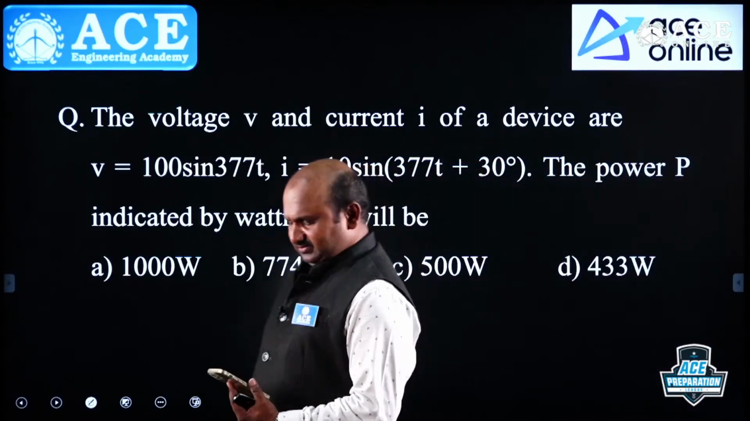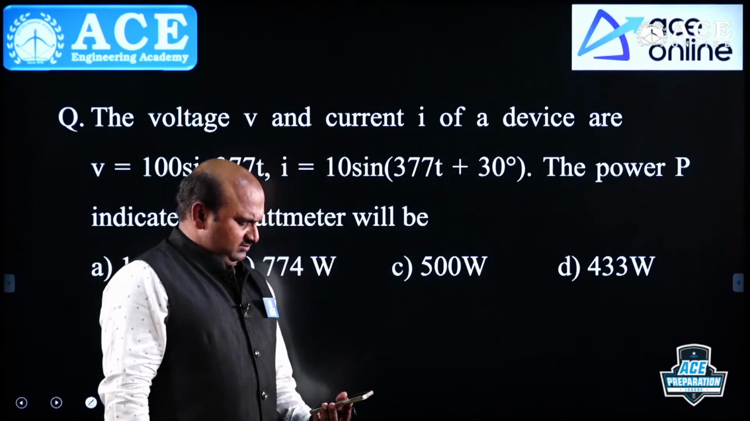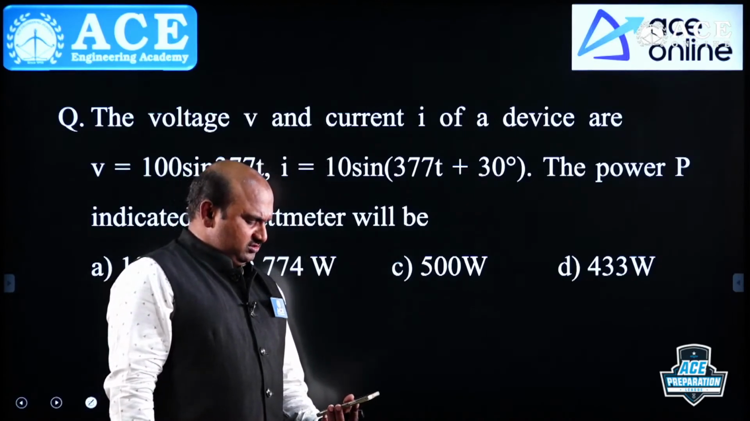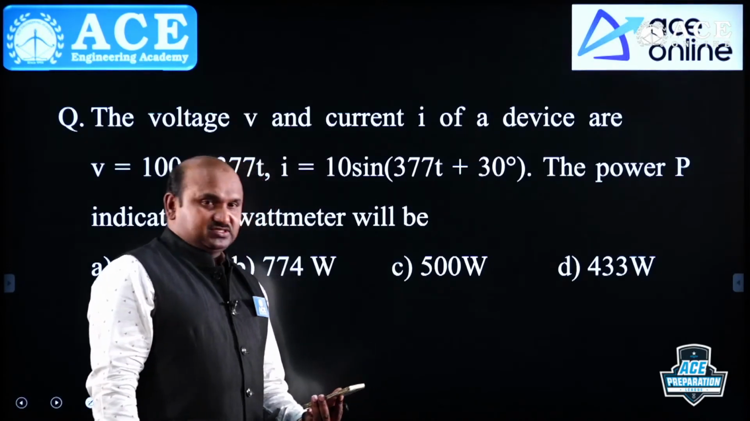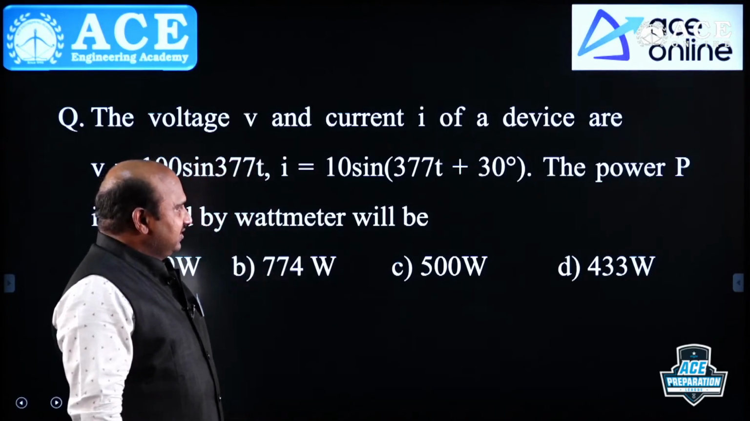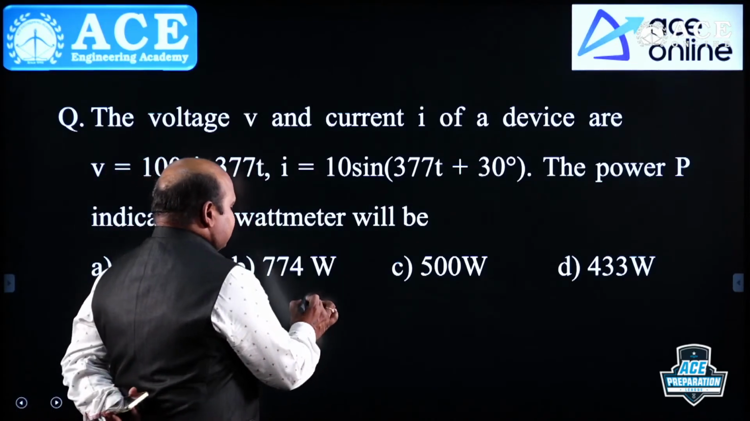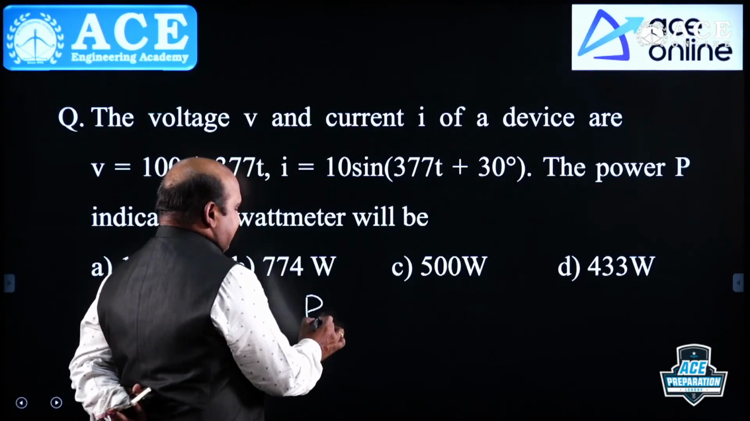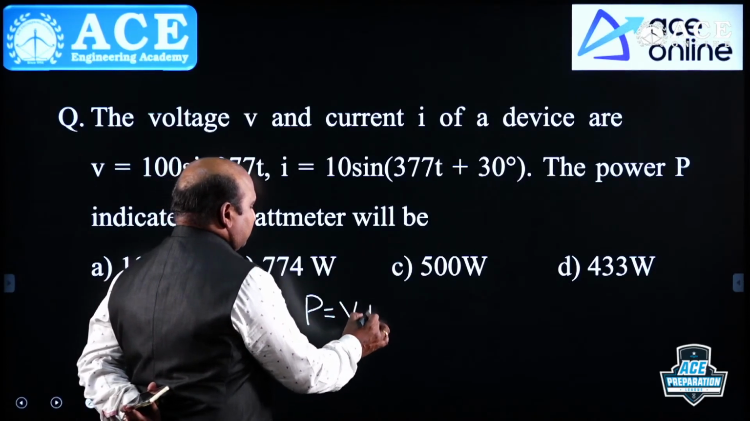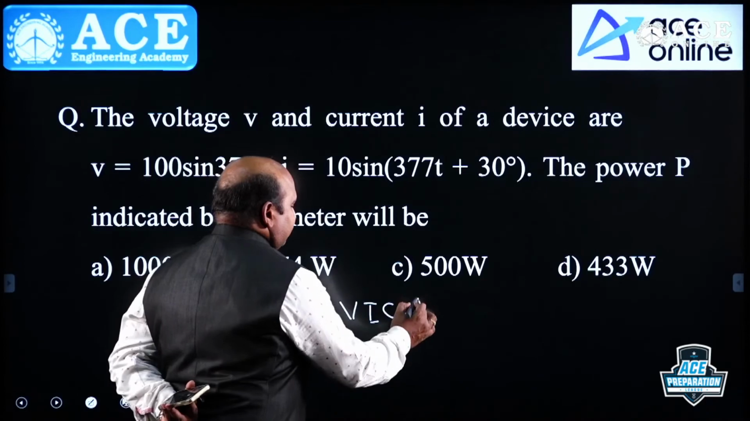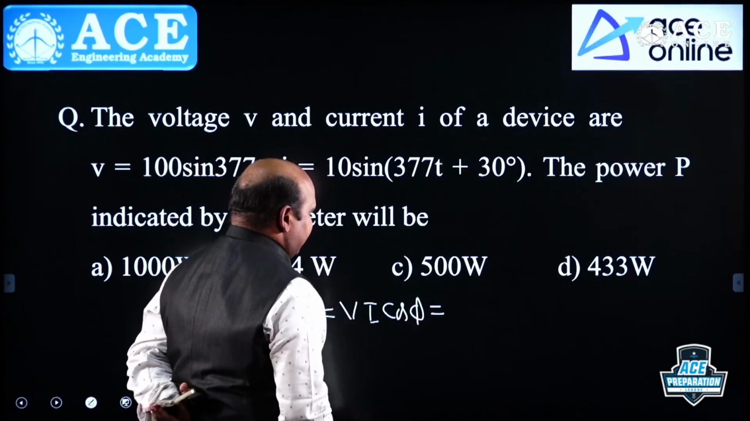Bhushan, Sai gave the correct answer. A wattmeter will read what? The wattmeter will read active power. P active is equal to VI cos phi. Very simple.